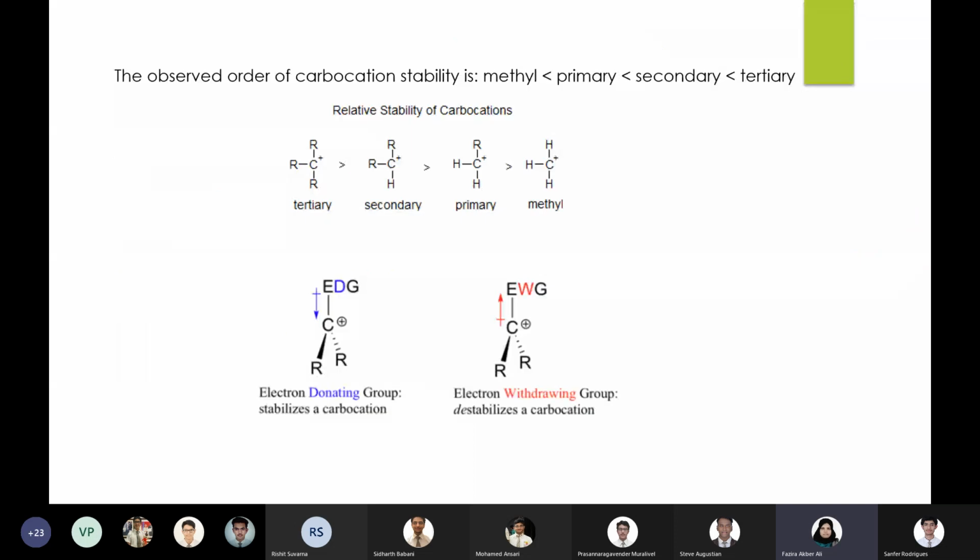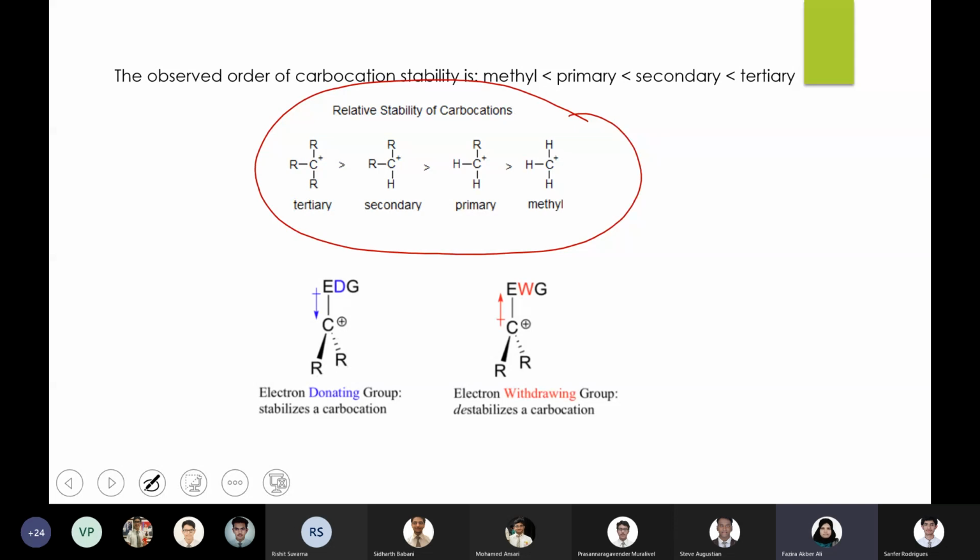Okay. So using inductive effect, you can explain the stability of carbocation. When we discussed carbocation, we discussed only the trend in the stability, that tertiary is more stable than secondary, which is more stable than primary, and which is more stable than the methyl carbocation. We already learned the trend, but we have not discussed why this is the trend in the stability.